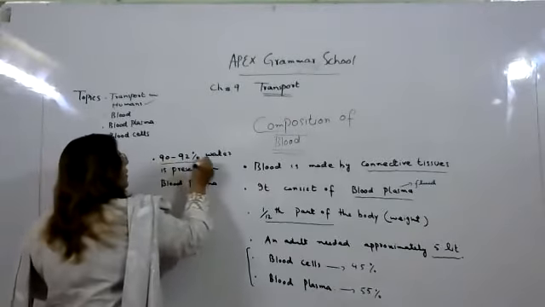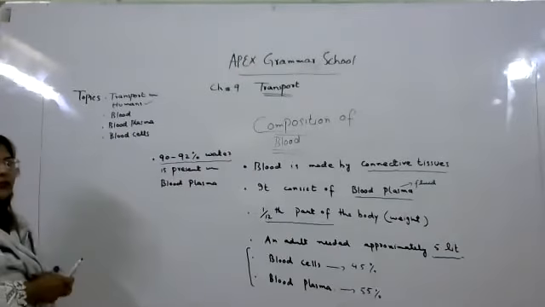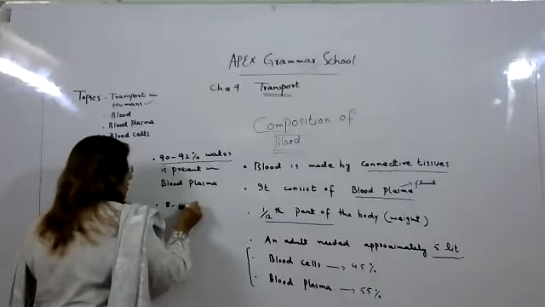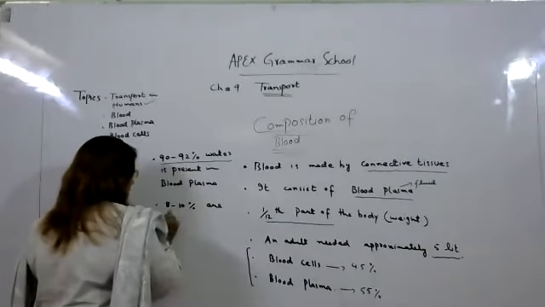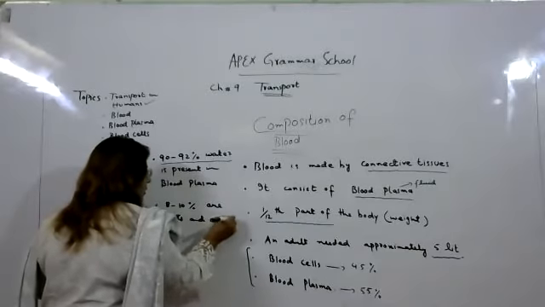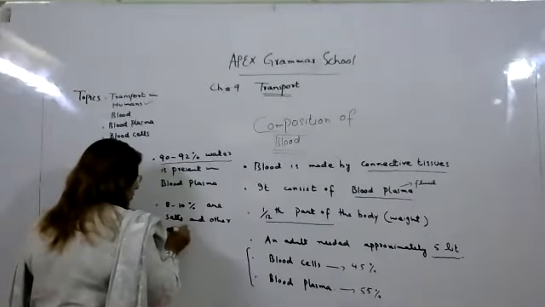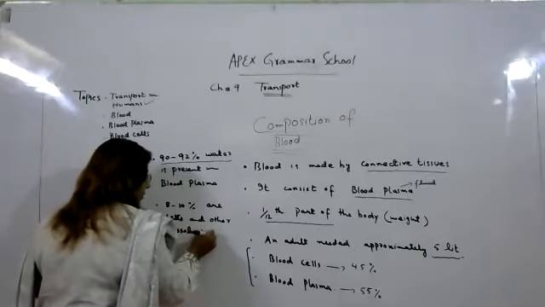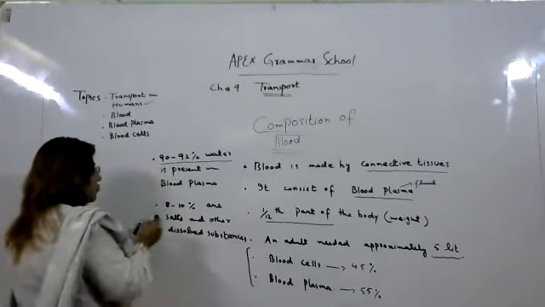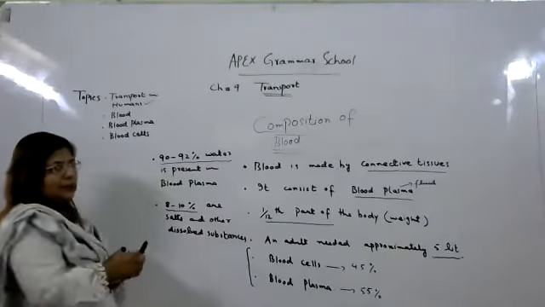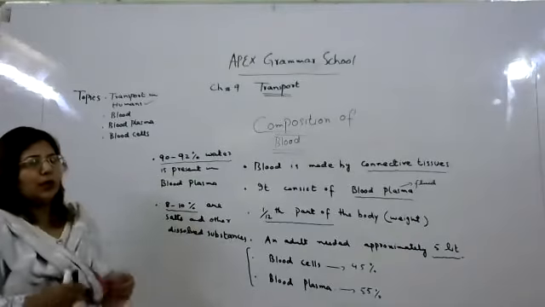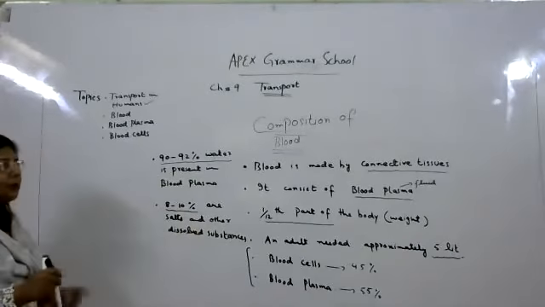Approximately 90 to 92% water is present in our blood plasma, and 8 to 10% are salts and other dissolved substances. So 8 to 10% are other salts and other dissolved materials present in blood plasma.